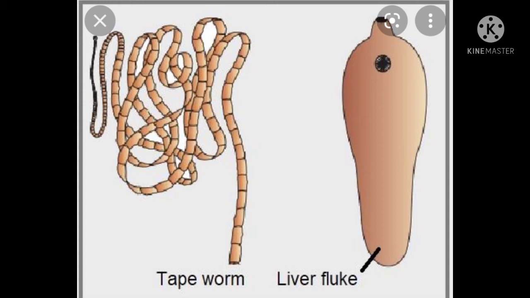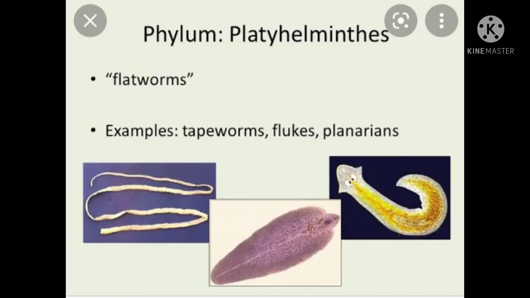This allows outside and inside body lining as well as some organs to be made. The body is flattened dorsoventrally, from top to bottom. That's why these animals are called flatworms. Some are free living and some are parasitic. Planaria and tapeworms are the best examples of Platyhelminthes.